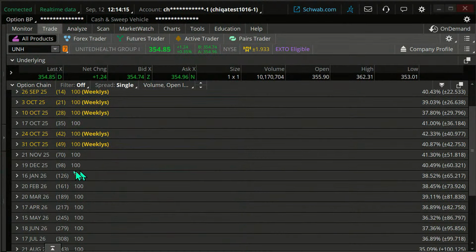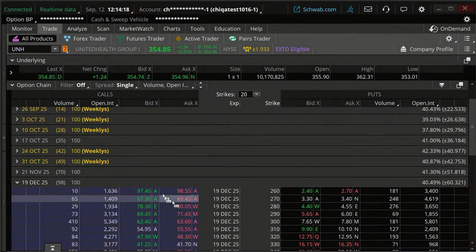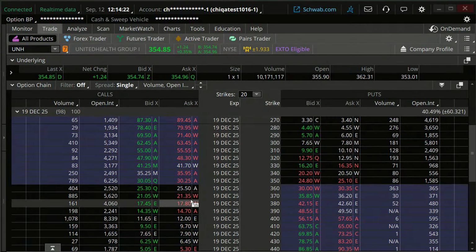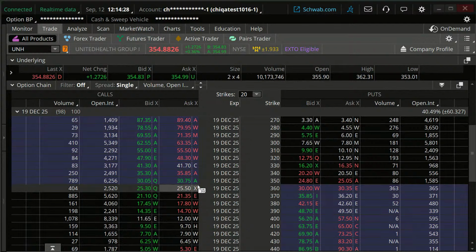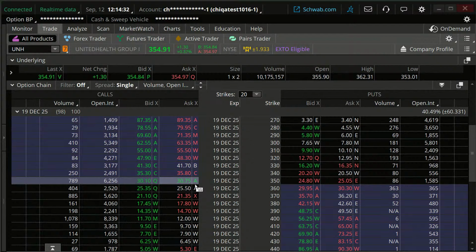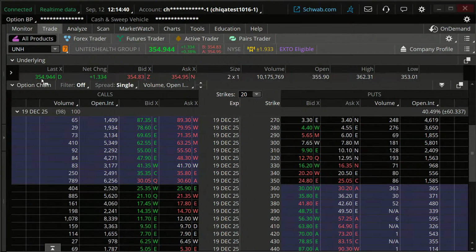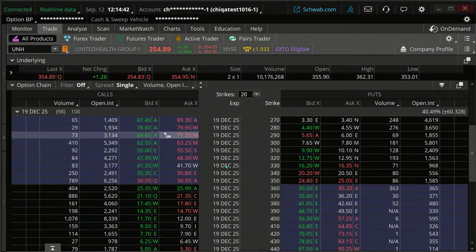I'm looking for that trend. Let's go out to December and just take a look here. So here are the December contracts. And like I said, we're going to look to buy a call and sell a put. Now, when we do so, it may be a little bit of a debit. It may be a little bit of a credit. Doesn't matter. Usually we're going to go at the money, and right now the stock's about 355, so it's kind of right in between those.